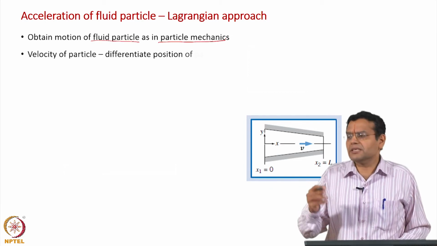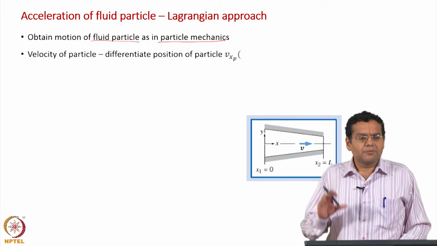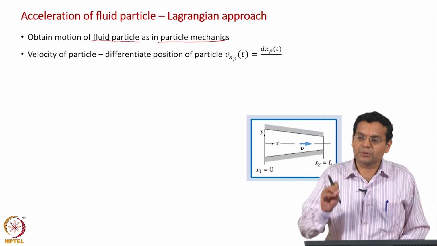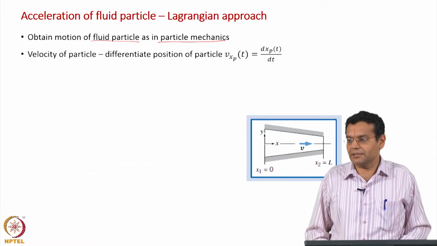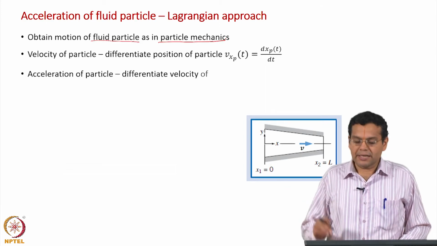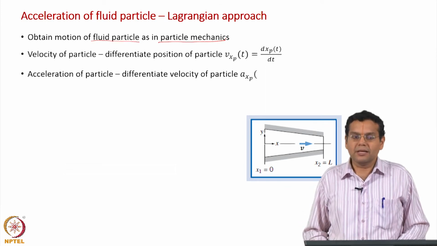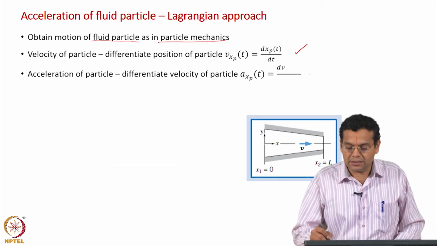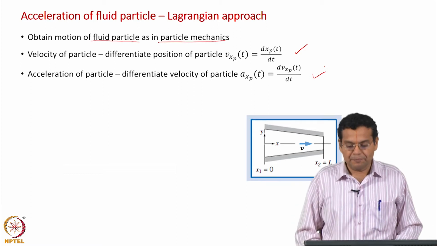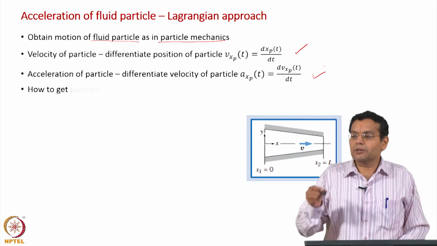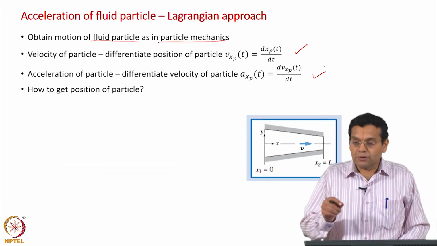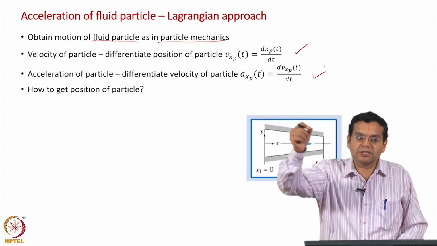Now, because we said particle mechanics, we know that the velocity of the particle can be obtained by differentiating the position of the particle, simple differentiation d by dt. Then we can get the acceleration of the particle by differentiating the velocity of the particle. All these are exactly what you would have discussed in your physics class. For a solid particle, we are now extending to a fluid particle. Now, how to get the position of the particle? As I told you some time back, if it were experiments, we would follow the fluid particle, know its position as a function of time.